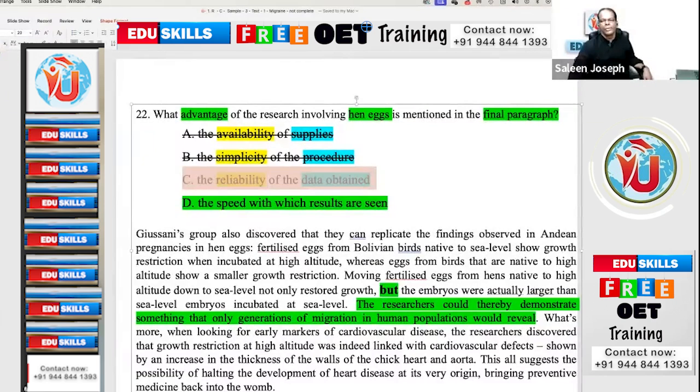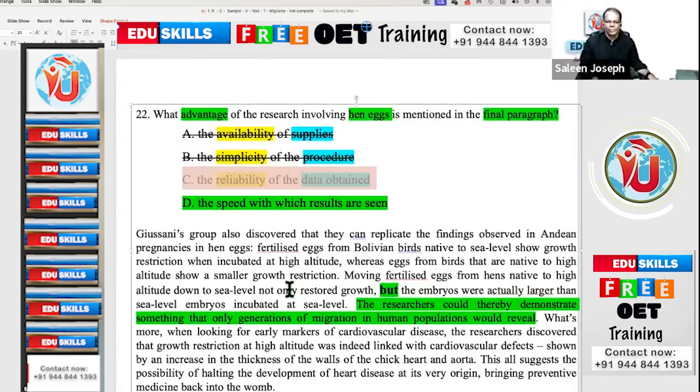That sentence clearly tells you the researchers could thereby demonstrate something that only generations of migration in human populations would reveal. Here, what was that? Moving fertilized eggs from hens native to high altitude down to sea level. The whole thing was moving fertilized eggs from high altitude to low altitude, whereas in human beings, it is from generation to generation.